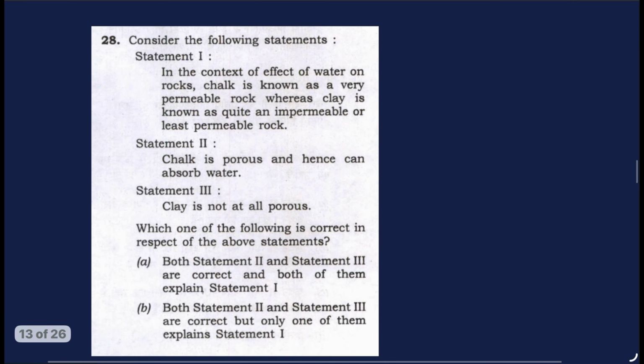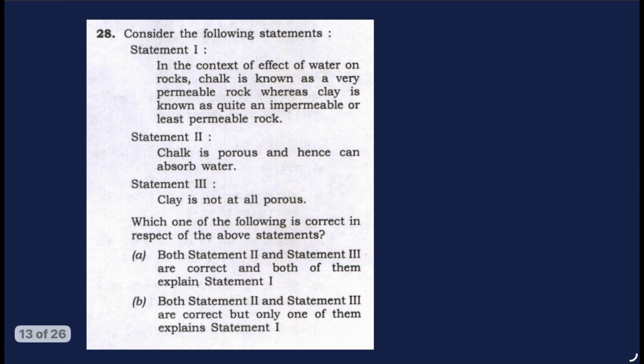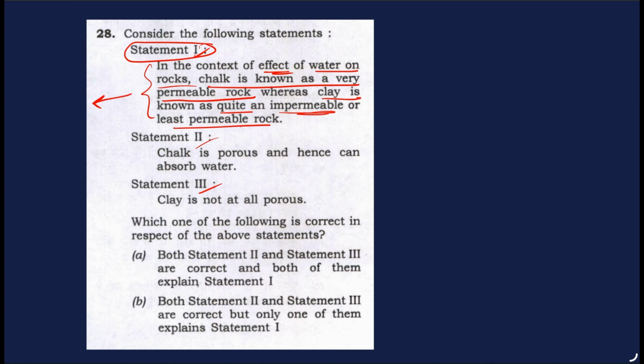Next question. In the context of the effect of water on the rocks, chalk is known as a very permeable rock, whereas clay is known as quite impermeable or least permeable rock. So this is a 3 statement based question. That means the first statement is a fact. So we should not waste time analyzing the correctness of the statement, because this statement is correct.